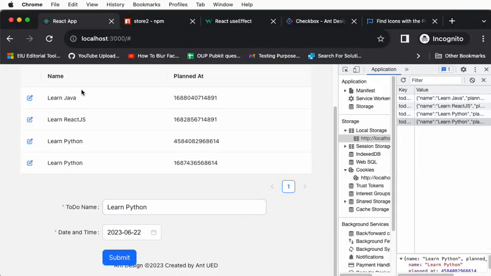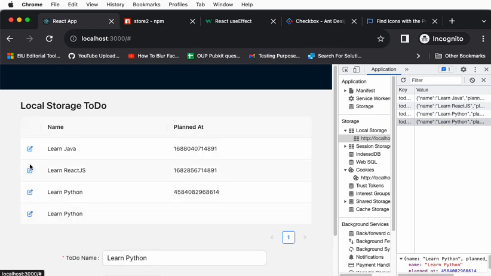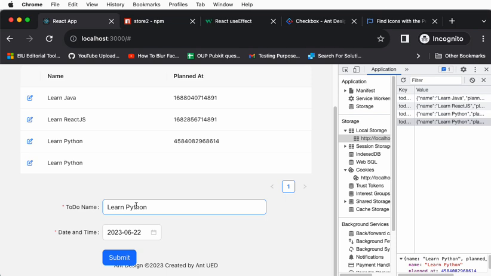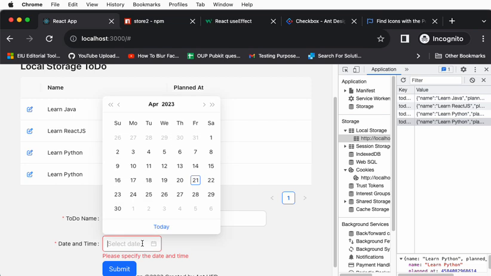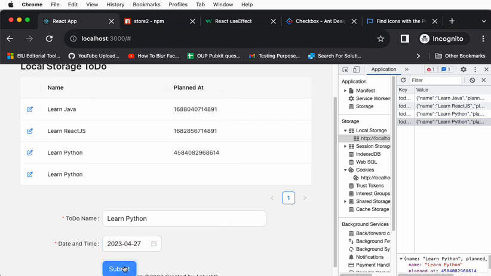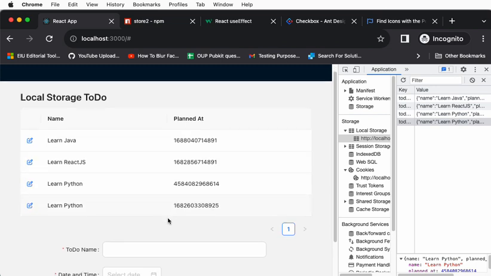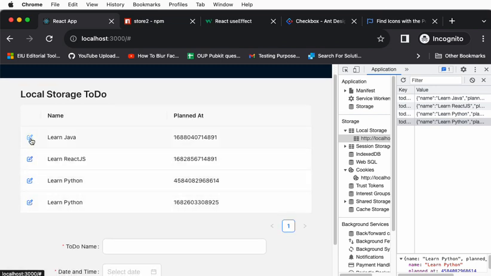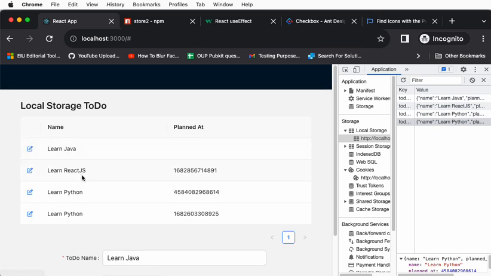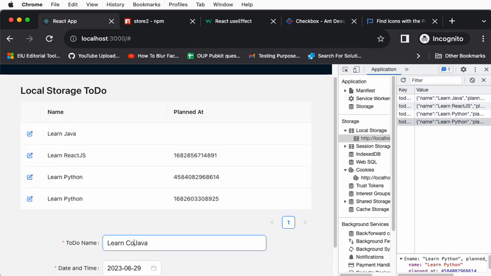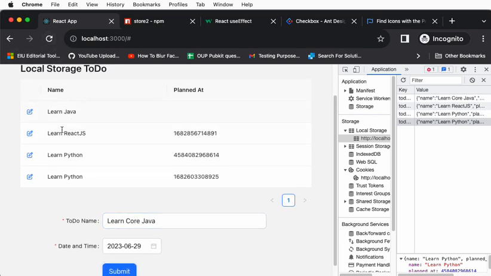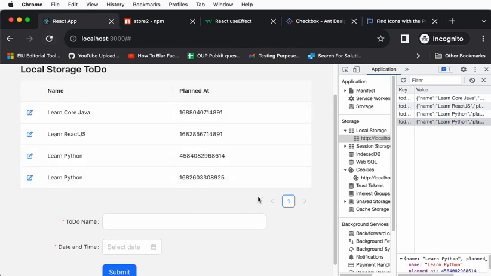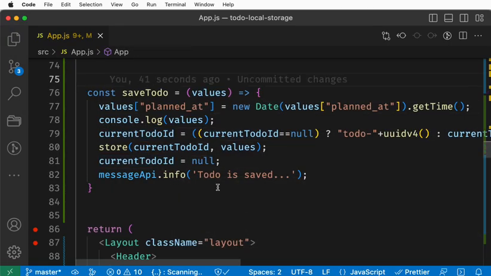So go back and do refresh. I mean, refresh is not really required for a React.js app. Let's click, let's add some data and save. Okay, it is getting saved. For example, to make sure of this, let's learn core Java. Save it. You may wonder why this is not saving. That's React, which we can handle in a slightly tricky way.